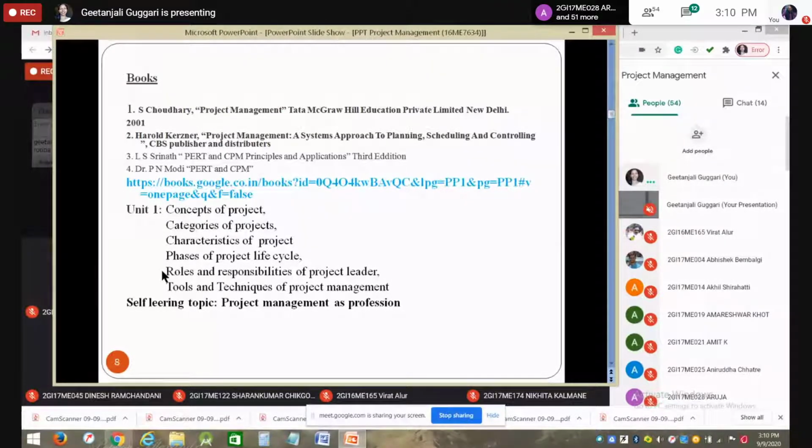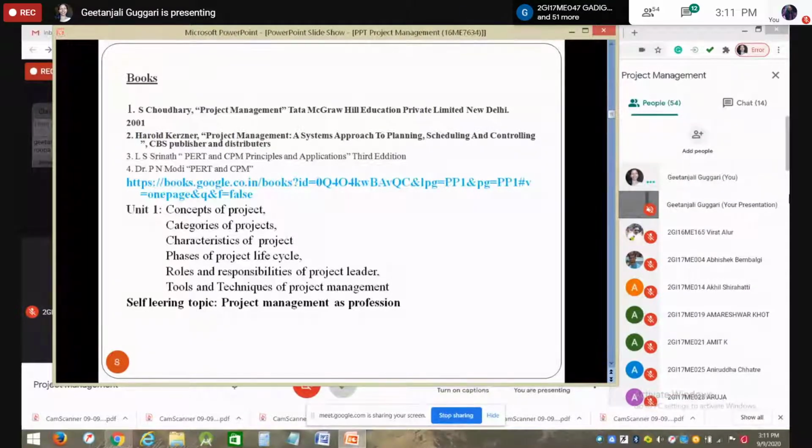That will cover almost 4 units from this textbook. Each and every bit is available. It is not that you need to Google or something. In that case, I will provide you handwritten notes if a topic is not available in the textbook. So all these topics, you can just go through S. Chowdhury. All these are available, and I will share the PPT also. Any other things?